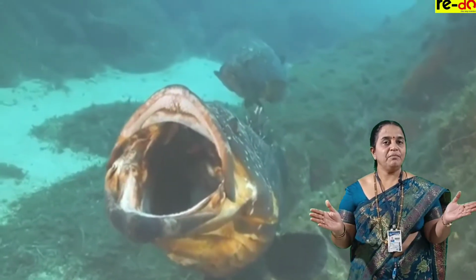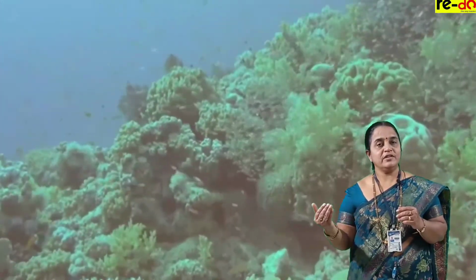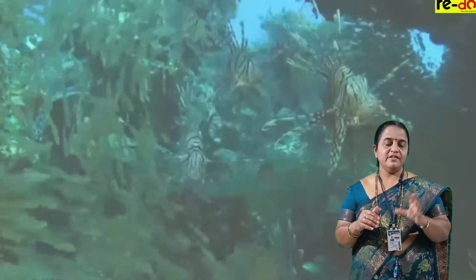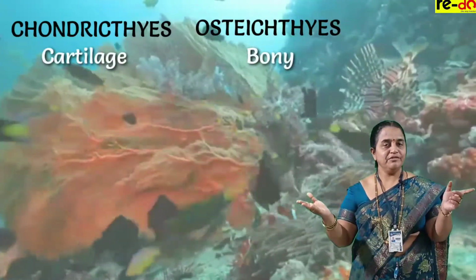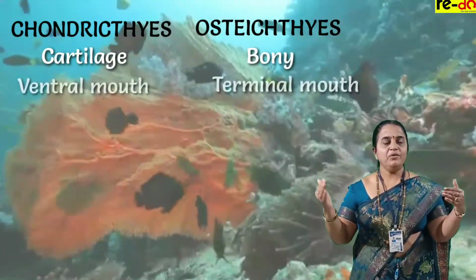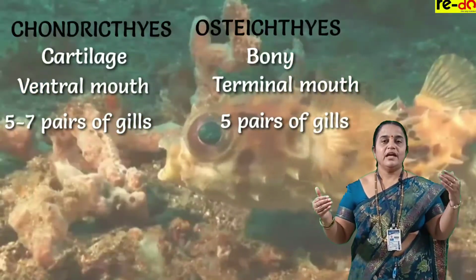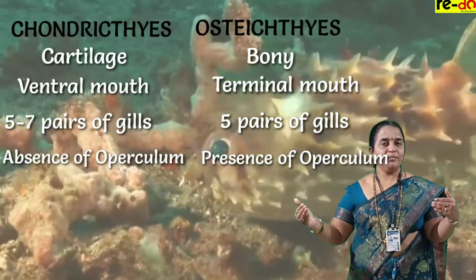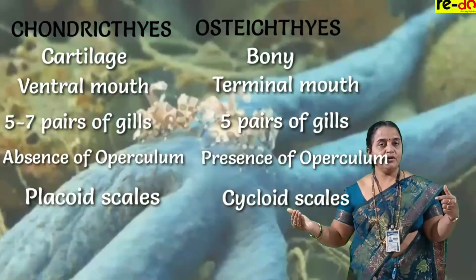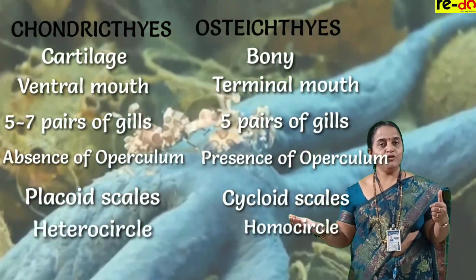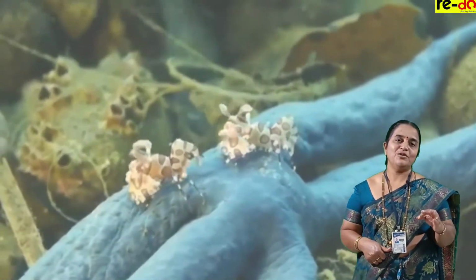All systems are well developed, unisexual. Fertilization is external, development is also external. Some exceptions are there with these characters. Chondrichthyes, Osteichthyes: cartilage fish, bony fish. Here they have ventral mouth, terminal mouth. 5 to 7 pairs of gills, 4 pairs of gills. Absence of operculum, presence of operculum. Placoid scales cover the body, cycloid scales cover the body. Tail is heterocercal, tail is homocercal. Examples Scoliodon and Labeo. With this, I'll conclude today's session.